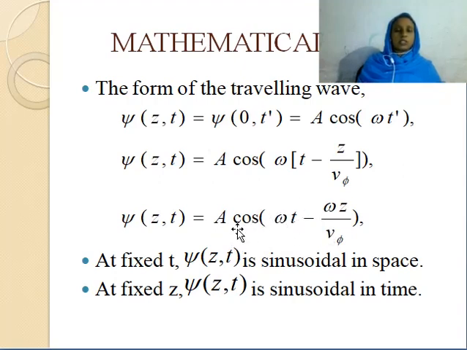So altogether, this is a sinusoidally varying function. So the displacement of the one-dimensional harmonic traveling wave is sinusoidal in both time and space.